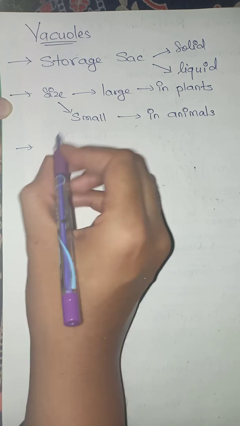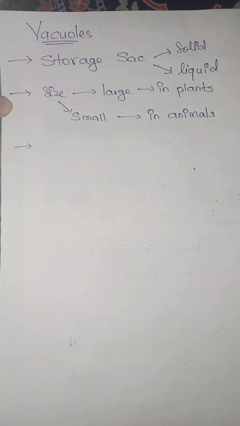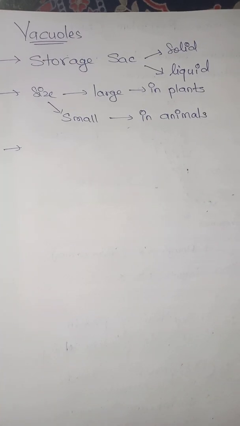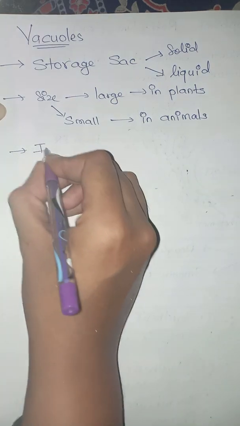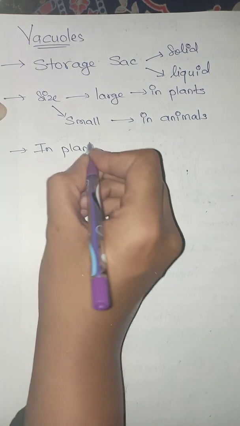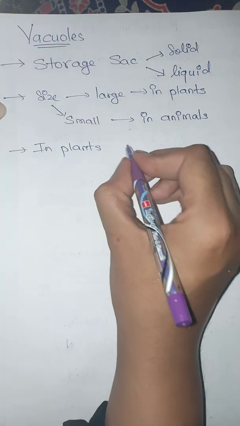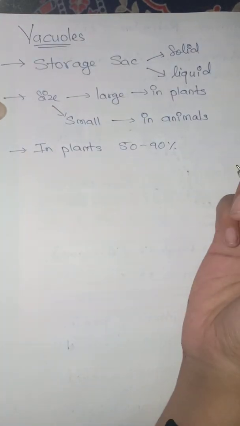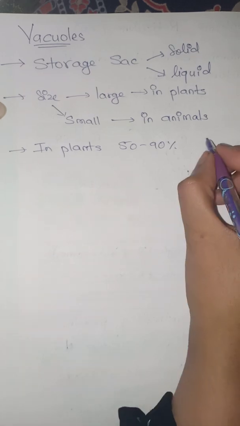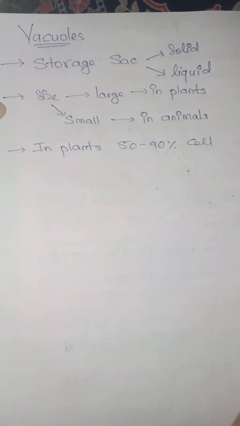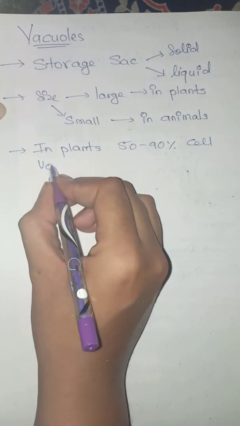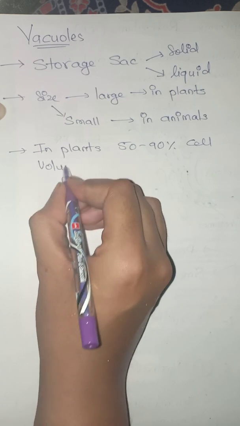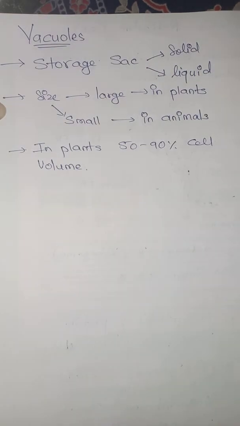In plants, near about 50 to 90% of the cell volume is taken up by what we call the vacuole.